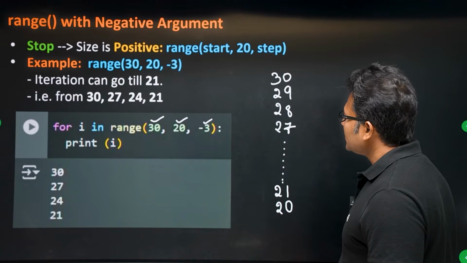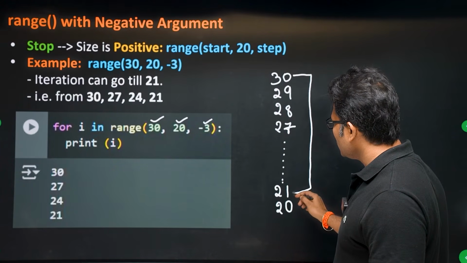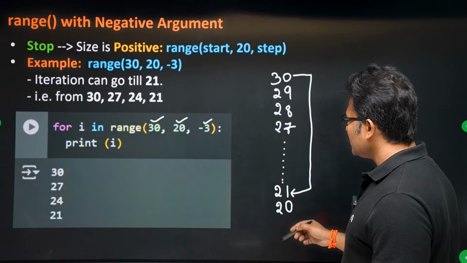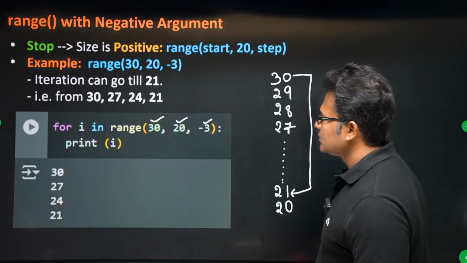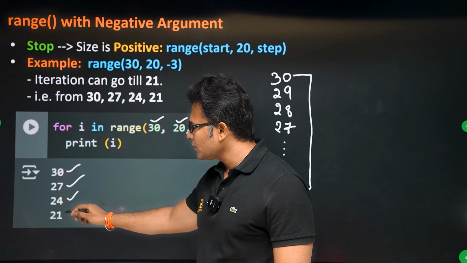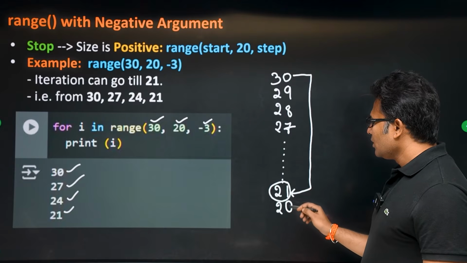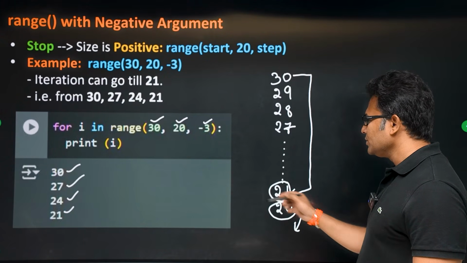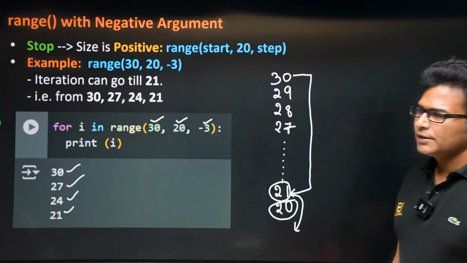So now what does this mean? We are starting from 30 and you are not supposed to go till 20. You are supposed to stop at 21. If the number 21 comes in the picture, we will write it, right? So what is the range? Step is minus 3, which means 30, after that 27, after that 24, after that 21, right? So till 21 only we will go. We will not go beyond 21, or even if 20 is in the range, we will not print it because we should not touch 20, right?